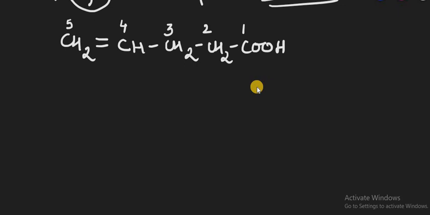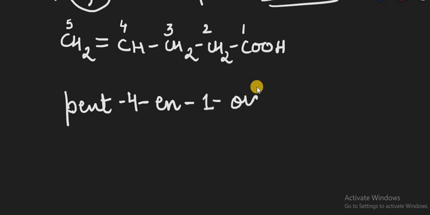Now how we are writing its name: pent, then provide the number to the double bond also. On 4 it is given as ene, remember to remove its e also, and on 1 it is given as oic acid. So its complete name is pent-4-en-1-oic acid. Remember this thing. Just provide the number to that double bond also, because it will also act as a group which is present on the chain apart from the single bond. So provide it the number 4 ene then 1 oic acid.